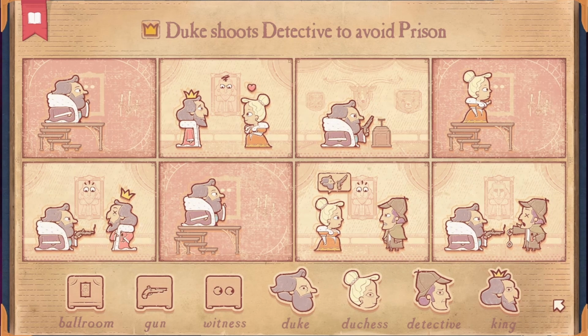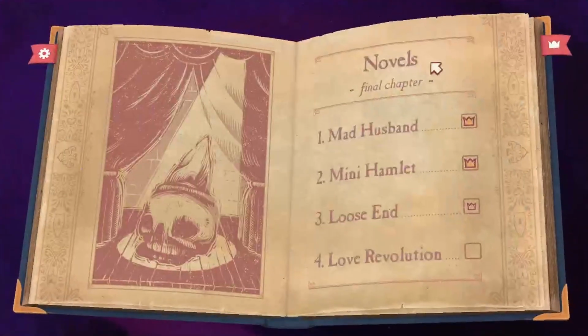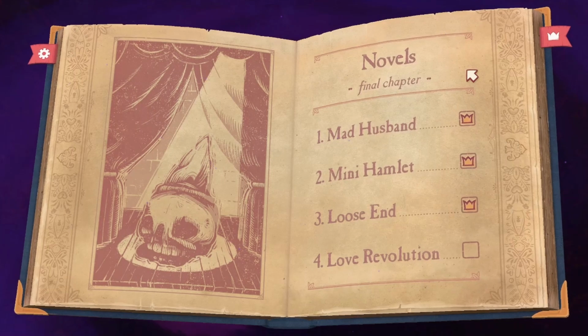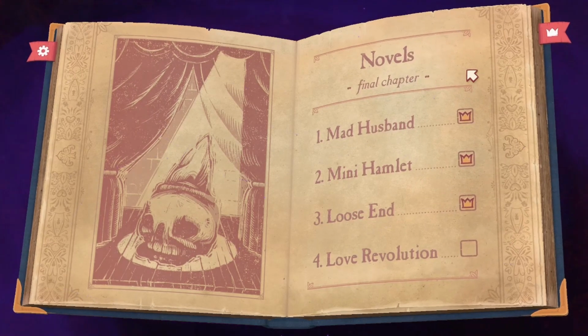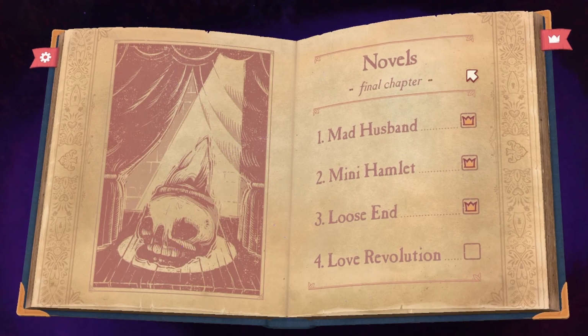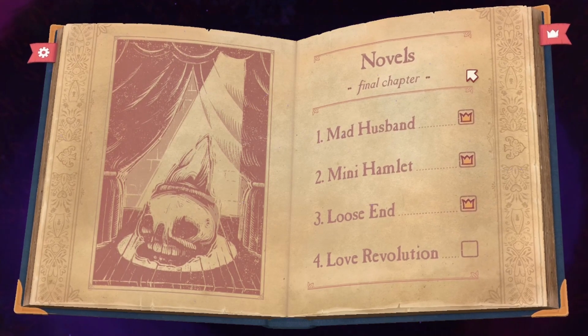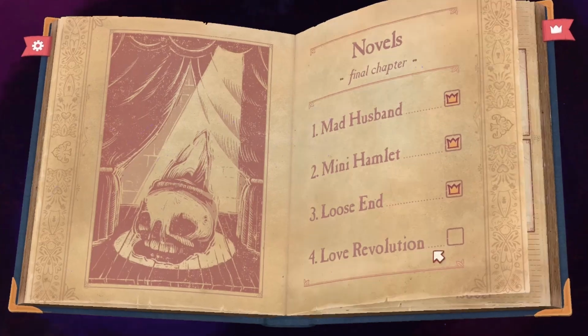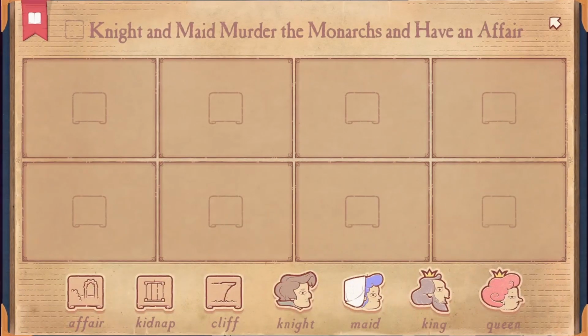All right, well, that was interesting, but the Duchess is still alive though, so what's gonna happen there? Oh well, that's a different chapter. All right, everyone, are you all ready for the last chapter of this entire series? We got 13.4, Love Revolution. Let's get to it. All right.